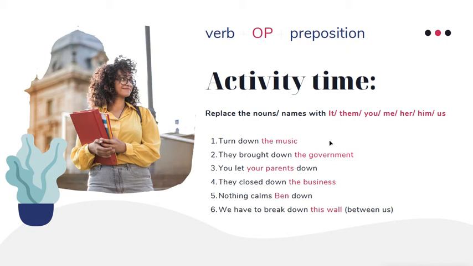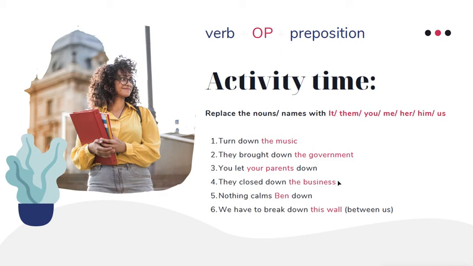It's pretty easy, right? They brought down the government. Good. They brought it down. You let your parents down. This is already a sandwich, so you just have to replace this with them: you let them down. Good. And you see let them, because you pronounce it not like them, but like m. This is a vowel. Now you get a flap T here. Let them, you let them down.